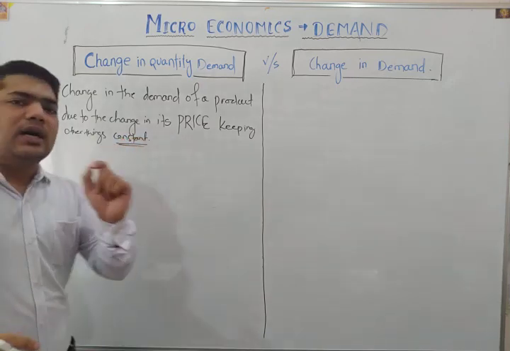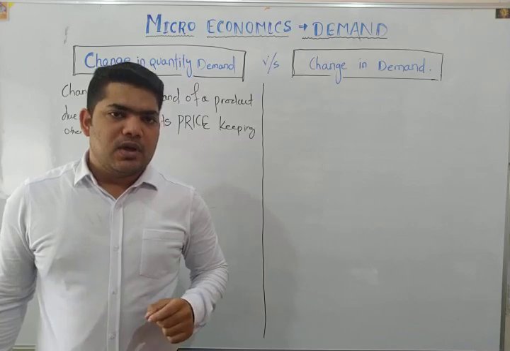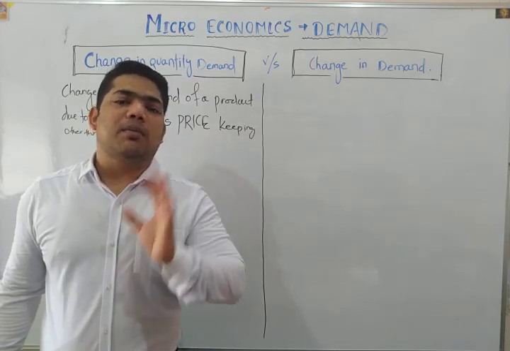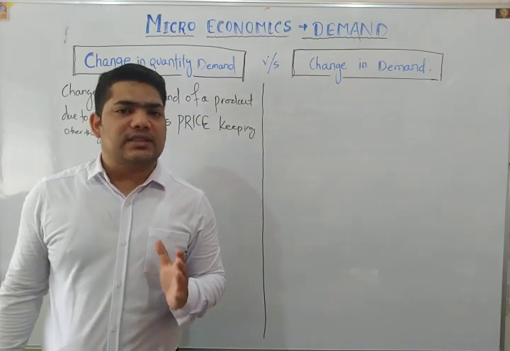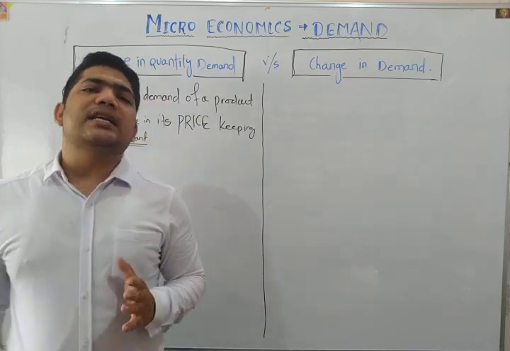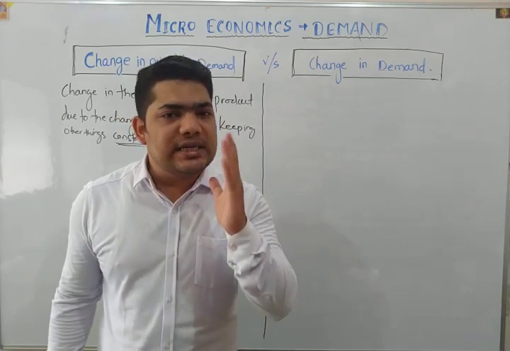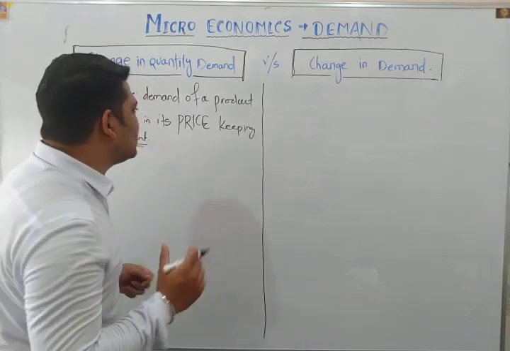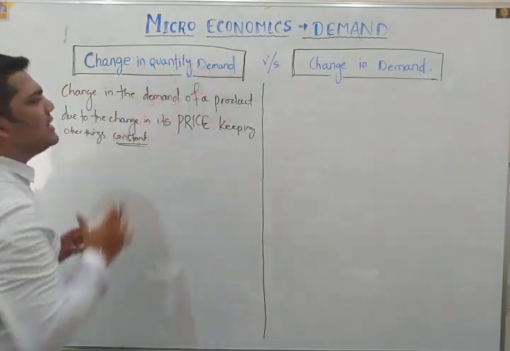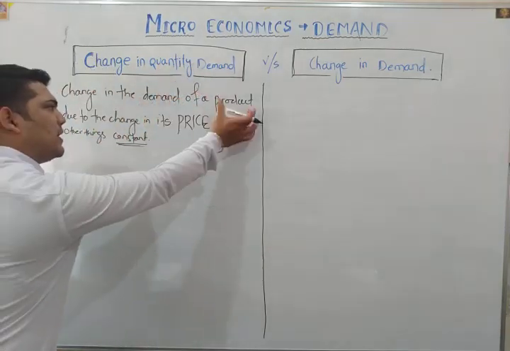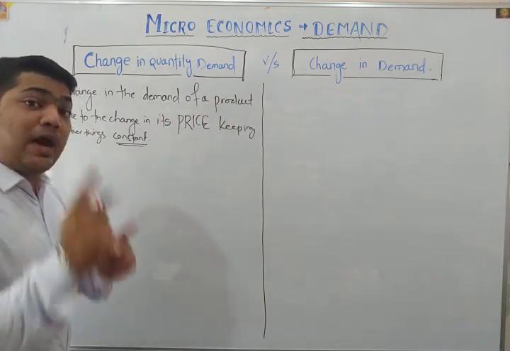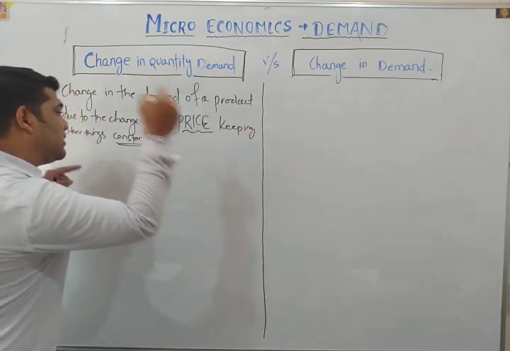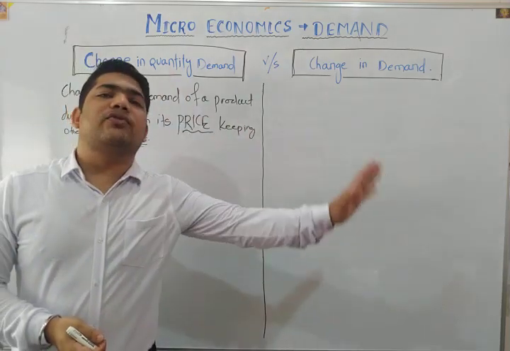There is a particular term known as ceteris paribus. We often use this word while stating the definition of demand. Demand's definition states that there is an inverse relationship between the price and quantity demanded, keeping other things constant, that is ceteris paribus. What does it mean exactly? Change in quantity demand says the demand of a particular product will change, but the reason should be only the change in price of that product, keeping all other factors constant.